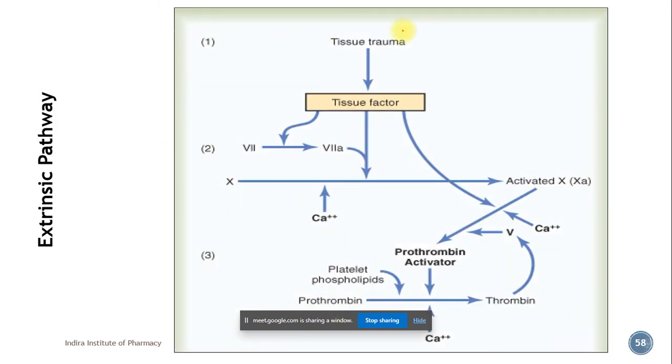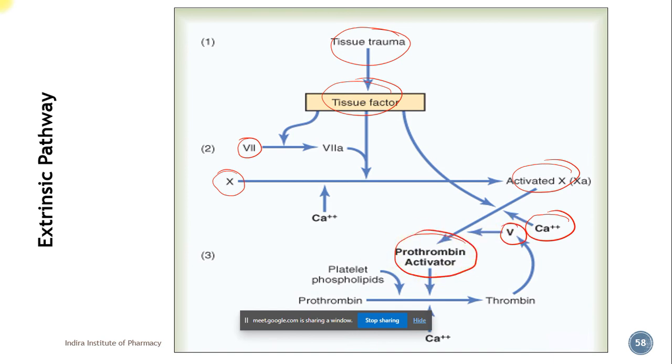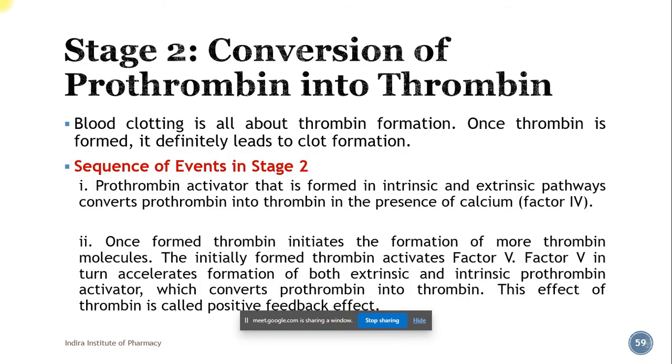So whenever there is tissue trauma, the tissue factor, that is factor 3, activates the factor 7, and also it is responsible for activation of factor 10. Okay, so this activated factor 10 along with the tissue factor and the calcium and the factor 5 causes formation of prothrombin activator. Okay, so in stage 2, now the prothrombin activator or prothrombinase is formed.